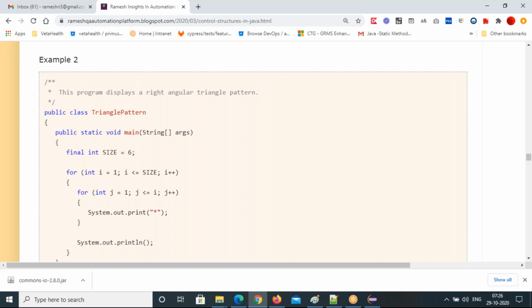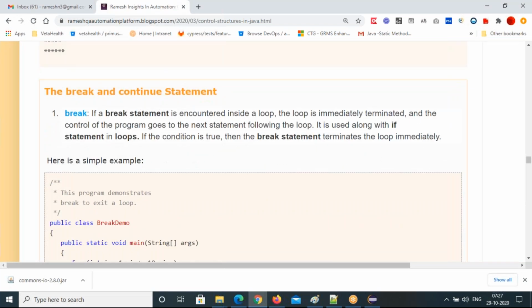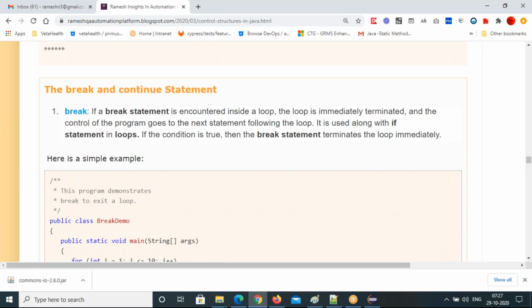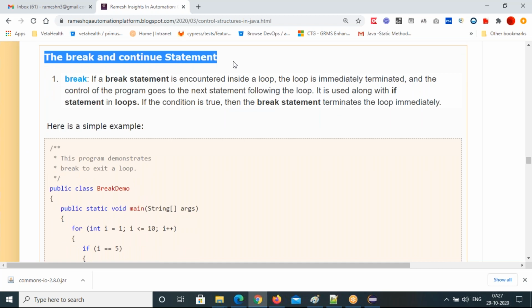Any questions? These all programs I'll show you, they're triangle patterns. We'll see that. Meanwhile, we'll finish the break and continue also. Continue statement.